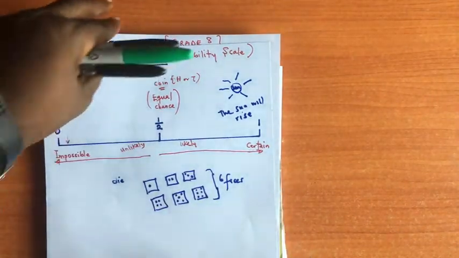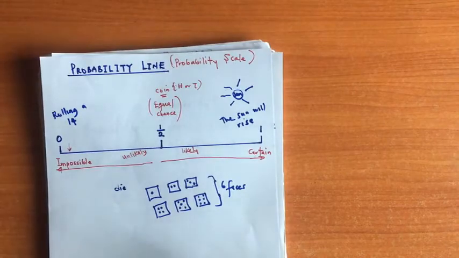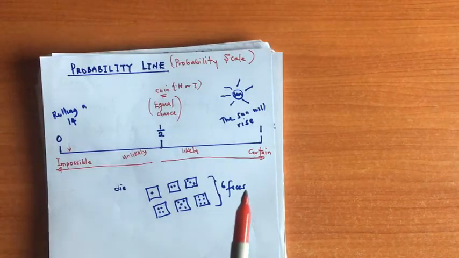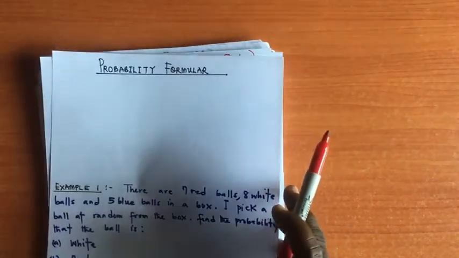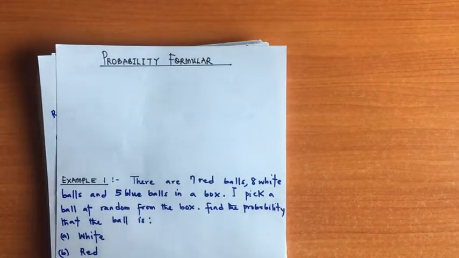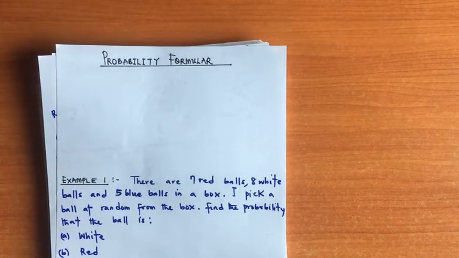Now, let's look at the probability formula. The probability formula can be mathematically stated thus.